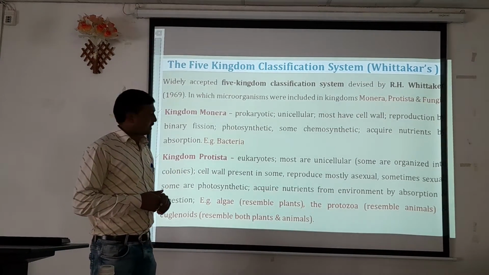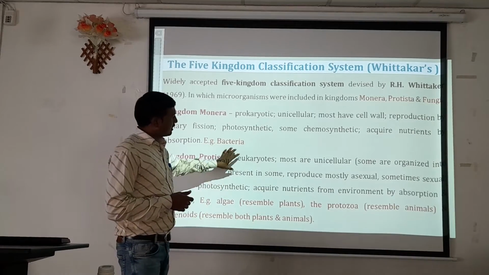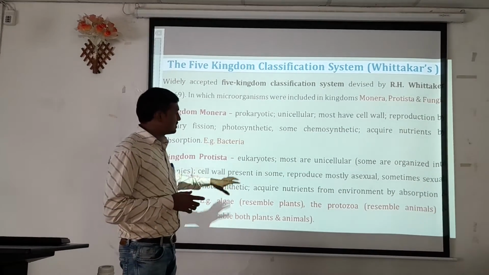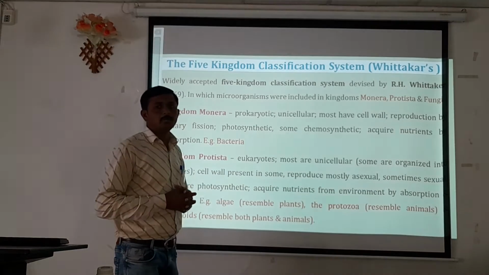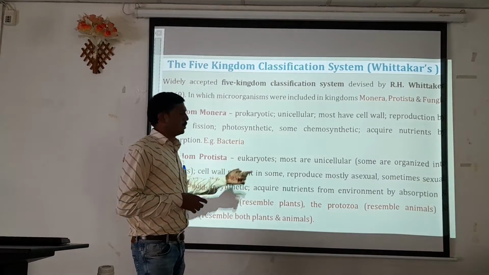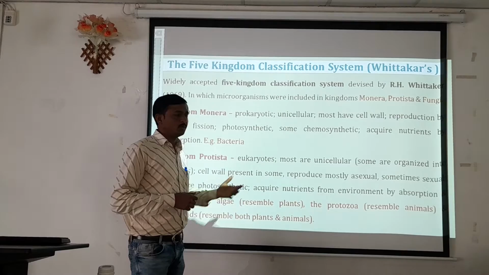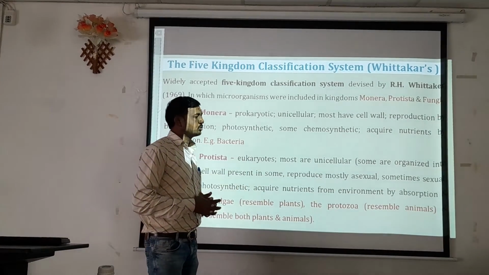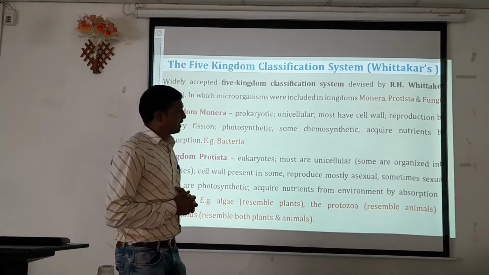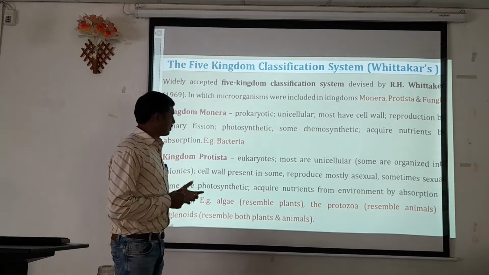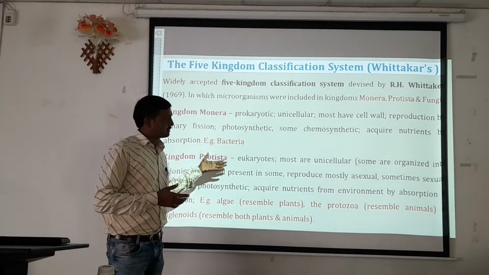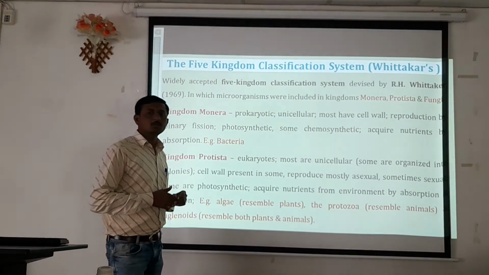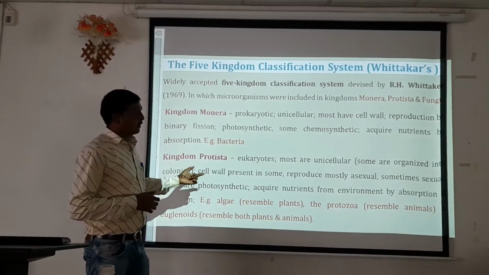Kingdom Protista is another kingdom. The organisms grouped into kingdom Protista are eukaryotes, where the nucleus is highly developed and a true nucleus is present. Most are unicellular, and some are organized into colonies. Cell wall is present.